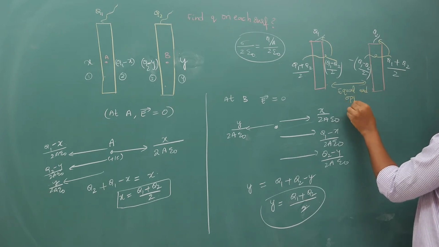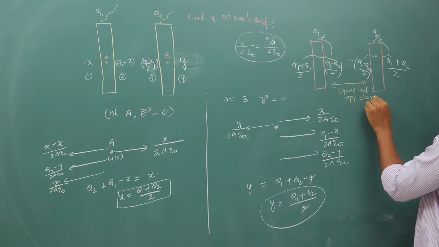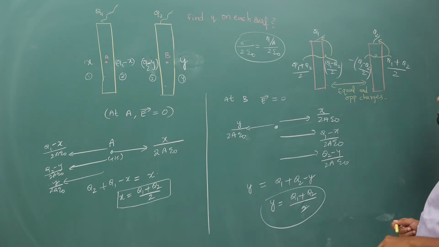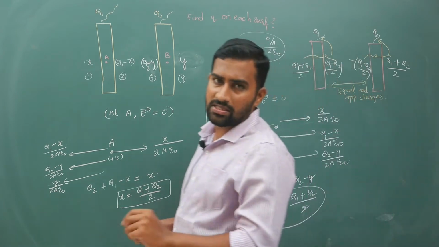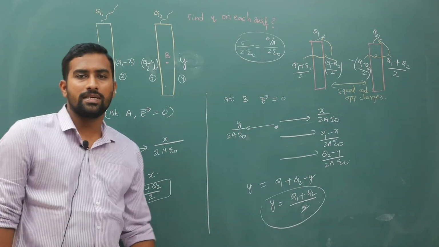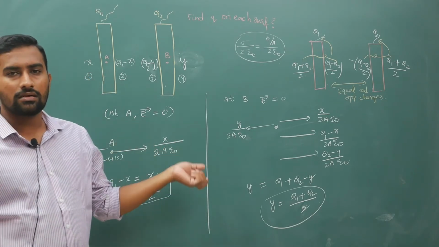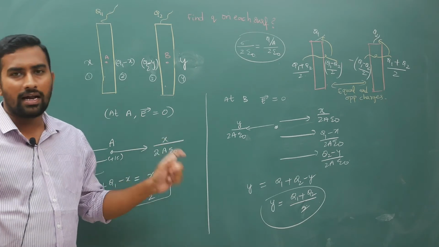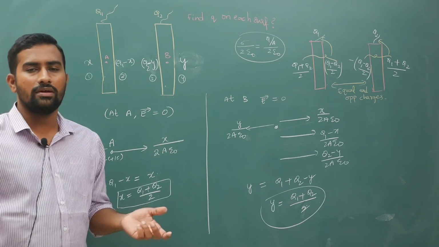So indirectly this will form a capacitor configuration. In the middle you will have equal and opposite charges, so this will form a capacitor configuration. Now why did I discuss this much, I have missed this in electrostatics, only a small part. Soon I will add this into the videos.